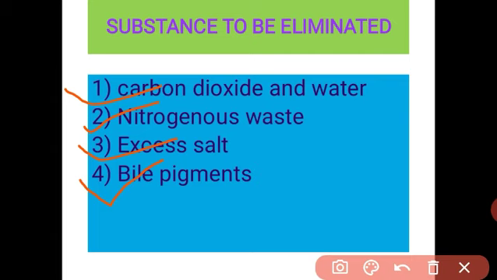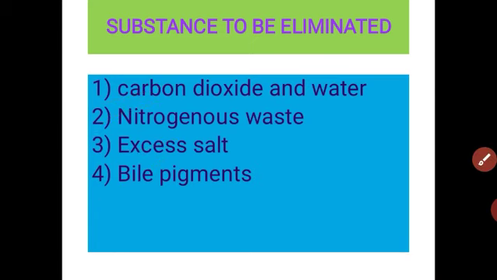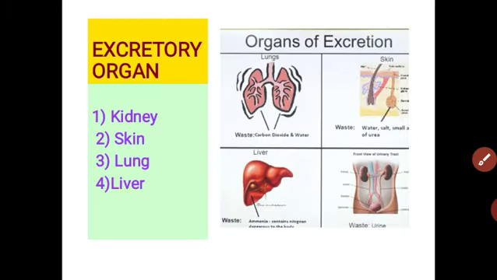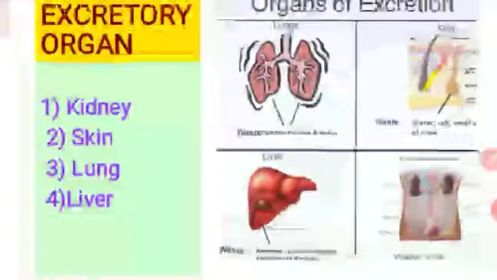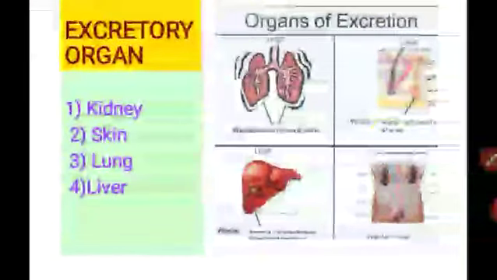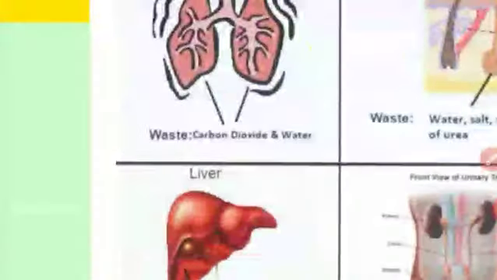Got it, student? These are the waste products which are formed in our body, and it is important to get rid of these harmful waste products. Let us see which organs are required to excrete these waste products. See, these are the lungs.